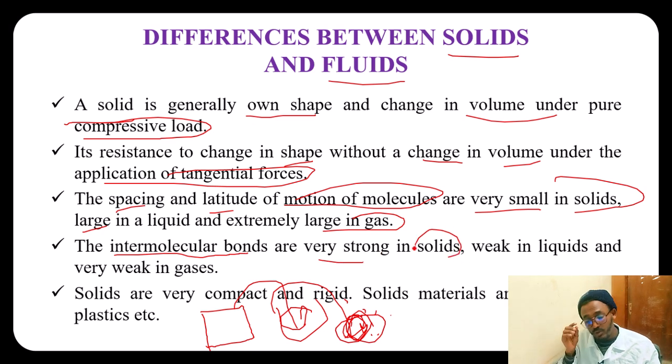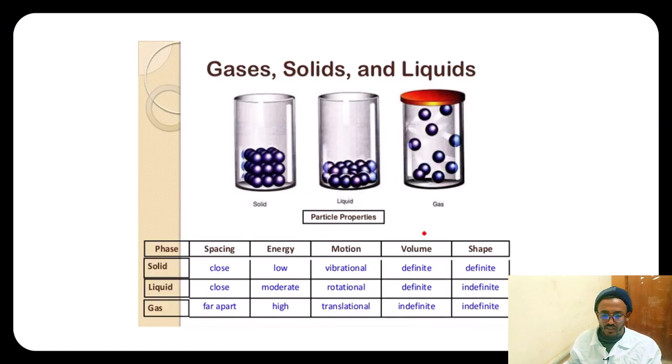The other thing is the intermolecular bonds are very strong in solids because the atoms are highly densely attached. So we can say the intermolecular bonds are very strong in solids, weak in liquids, and very weak in gases. Solids are very compact and rigid. Solid materials include steel, wood, and plastic. So let's see some points here.